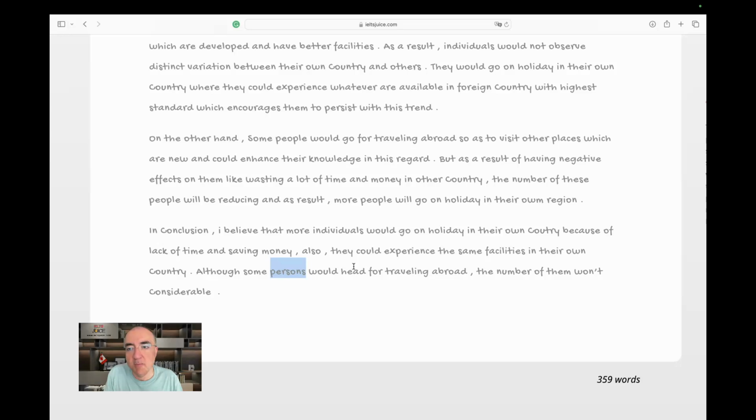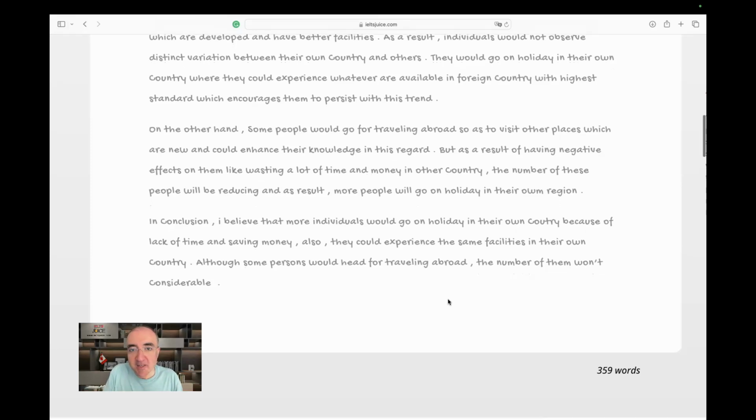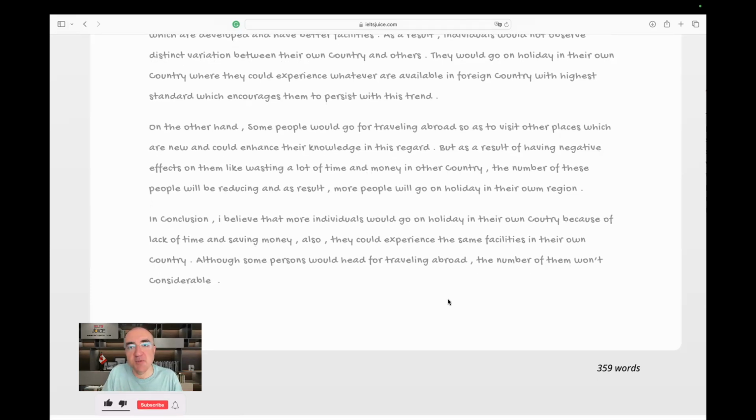The number of them won't, where is the verb? The number of them won't, considerable, probably won't be considerable, but the verb is missing again. 359 words, I think 19 of them were just the word go, and there are a lot of missing verbs.